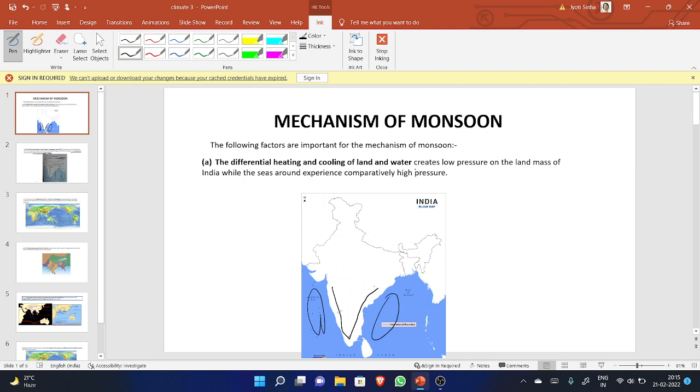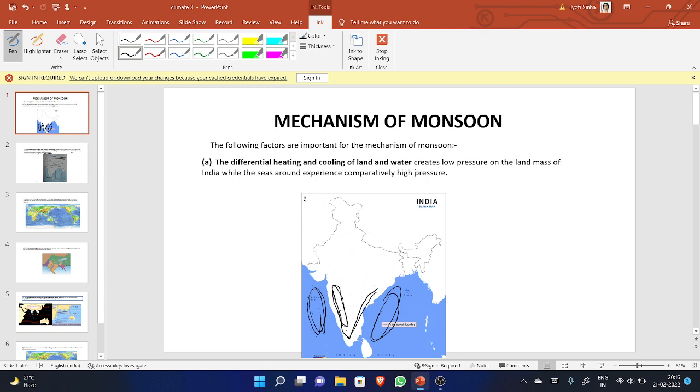What is the nature of land? The nature of land is to get heated very fast and also to get cool very fast. And just opposite, the oceanic part or the water bodies get heated very slowly and also get cool very slowly. Then what happens? During the daytime, in the presence of sunlight, the landmass, the coastal landmass of India, gets heated very fast.